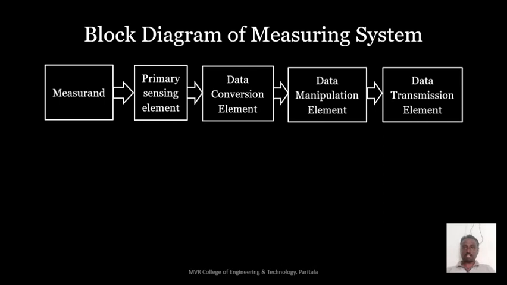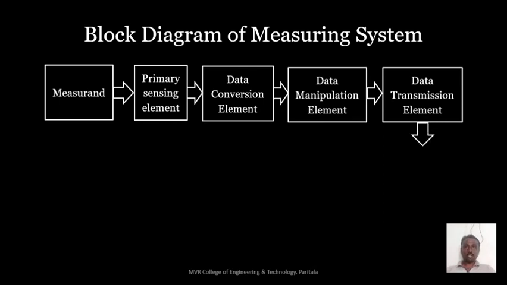All these are measurement news, identified at the actual measuring system where they are established. Now how are we seeing them? By using a data transmission element. Here the TV network is the data transmission element. It sends the signal coming from the data manipulation element over long distances.